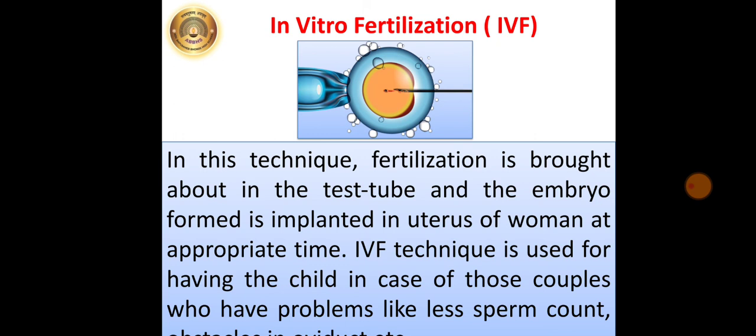Now, first modern technology is known as in vitro fertilization, or it is also known as IVF. In this technique, fertilization is brought about in the test tube and the embryo formed is implanted in the uterus of woman at appropriate time. IVF technique is used for having the child in case of those couples who have problems like less sperm count, obstacles in oviduct, etc.